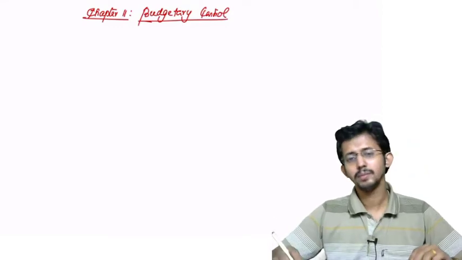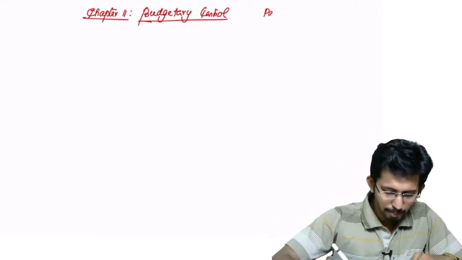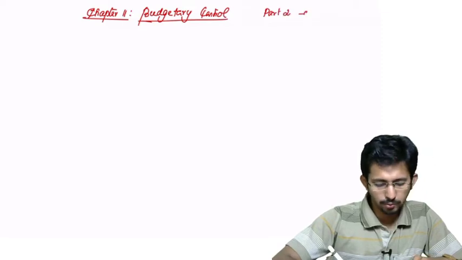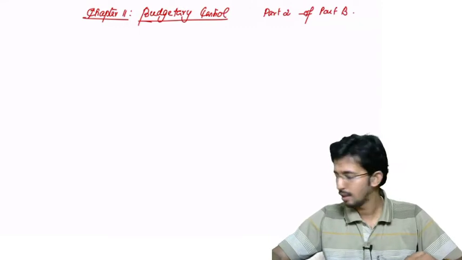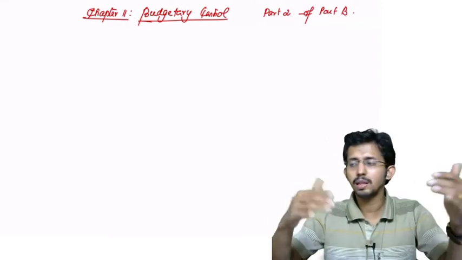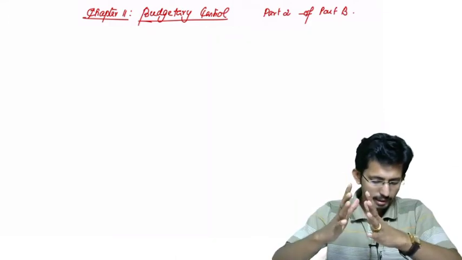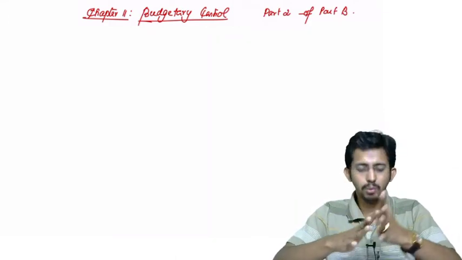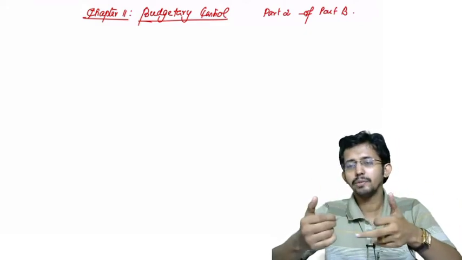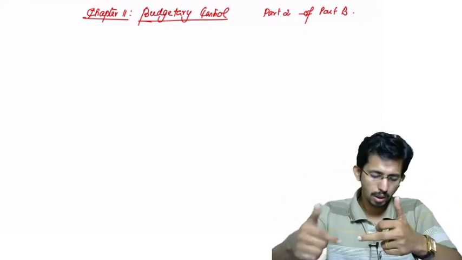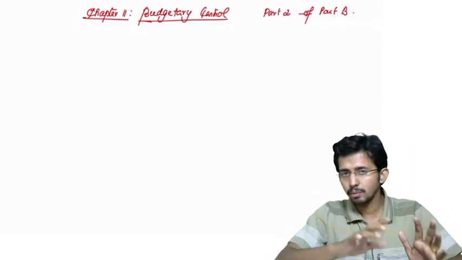Budgetary control. This is basically the first chapter in part 2 of part B of your syllabus. Part A has two parts, part 1 and part 2. Similarly, part B has part 1 and part 2. Up to chapter 10 was in part 1 of part B. Now chapters 11 and 12 are in part 2 of part B. So we are starting with part 2. Part 1 is not over, we will come to that.